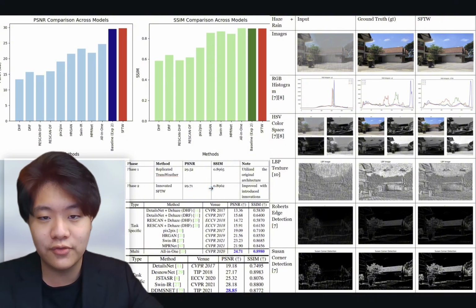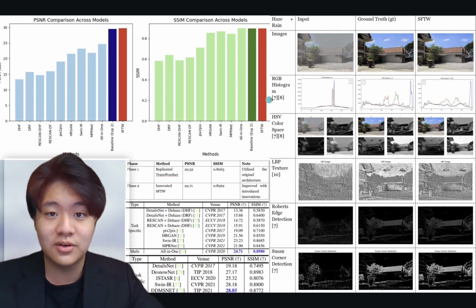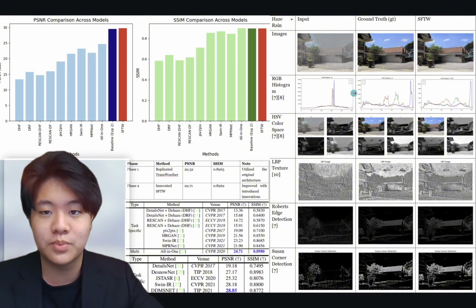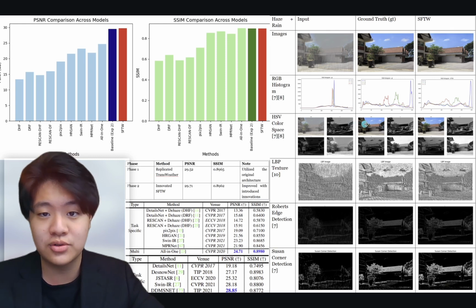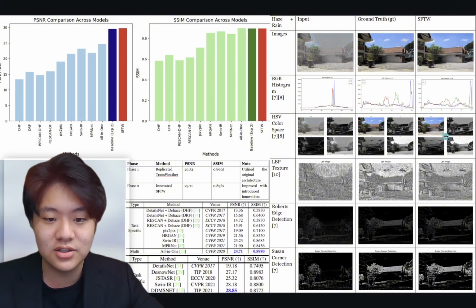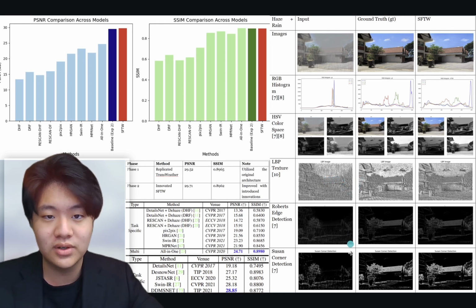But the numbers cannot fully tell how well the image is restored. Visually, SFTW excels too. In RGB histograms, degraded images show dullness and low contrast, and SFTW restores the brightness, color vibrancy, and contrast, which almost perfectly matches the ground truth. In HSV, it recovers the natural hues and the color consistency for a more realistic output. When analyzing the textures, we used LBP and edge and corner detection, which clearly shows that SFTW sharpens and defines structural details, recovering the image's edges and boundaries.